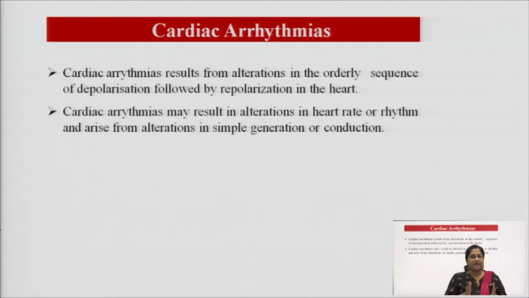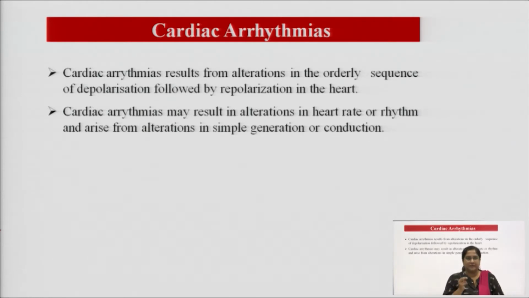Our normal heart beats from 60 to 100 beats per minute. If it beats less than 60 times in a minute, it will be called bradycardia, whereas if it beats more than 100 in a minute, it will be called tachycardia. The next two things also included in arrhythmias are fluttering and fibrillation. It can be atrial fluttering, atrial fibrillation, ventricular fluttering, or ventricular fibrillation.